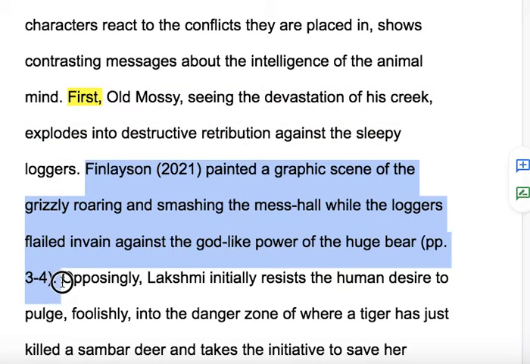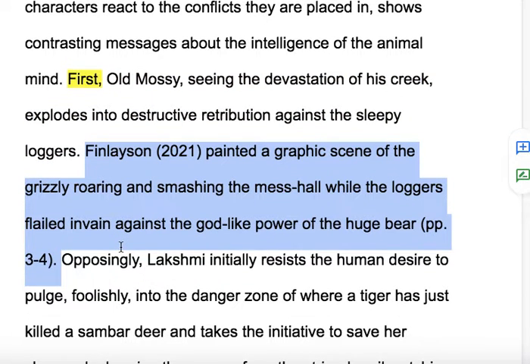Now here's my paraphrase. Now you'll notice, I've shifted it. I've done an integral citation just to mix it up and show a little bit of spicing here. Finlayson, 2021, painted a graphic scene of the grizzly roaring and smashing the mess hall while the loggers flailed in vain against the godlike power of the huge bear. So it's a bit of a citation paraphrase mixed with some analysis as well.